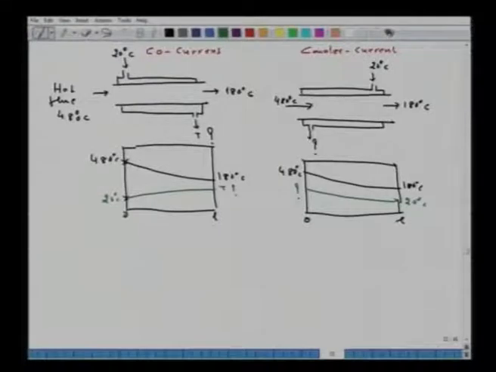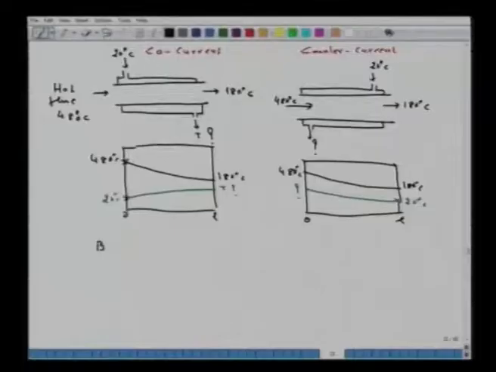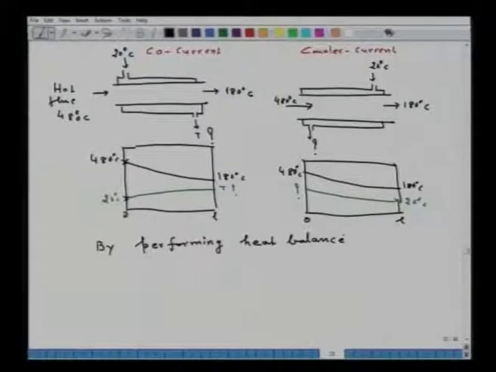Now first of all, we have to find out the outlet temperature of water, and you can find it out by doing a heat balance. What does it mean?